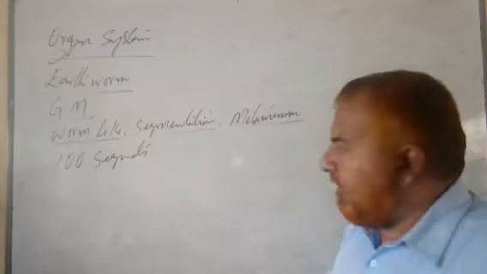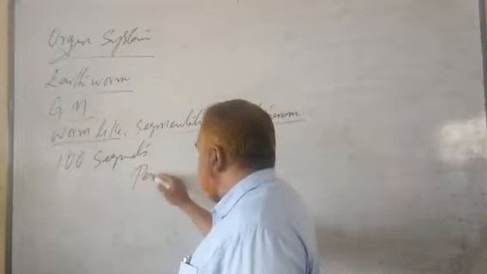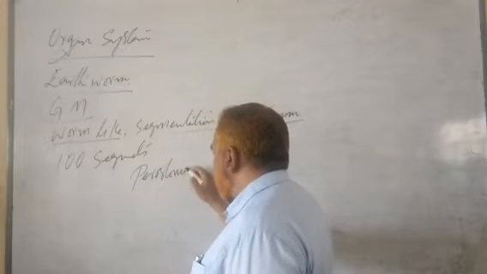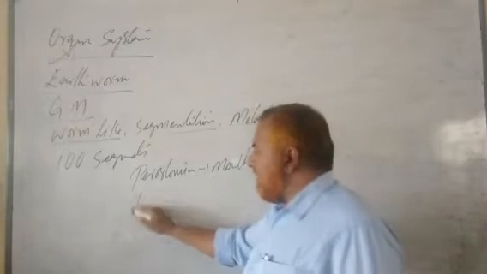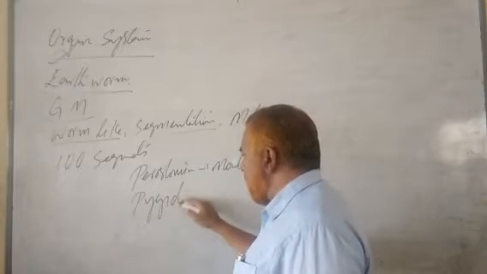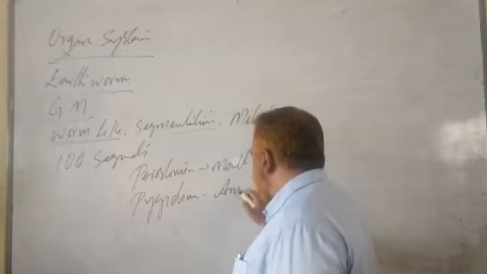Here the first segment is known as prostomium, and this segment consists of mouth. The last segment is known as pygidium. It consists of anus.